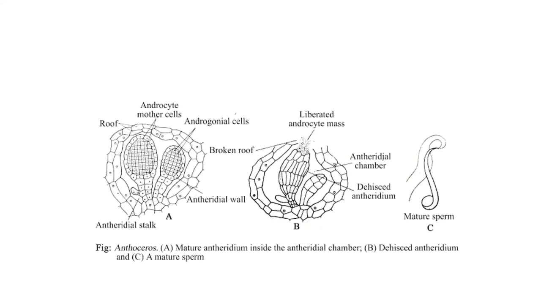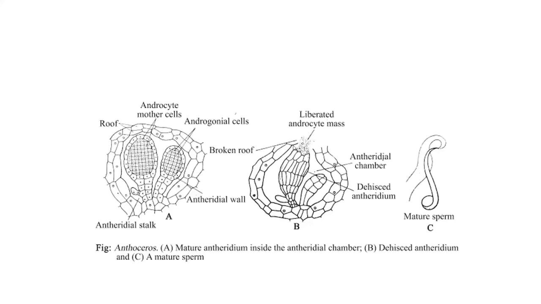Look at this diagram. You can see this is the roof of the chamber. The rest of the labels we have already checked out. These are androcyte mother cells, androgonial cells when they are immature. This is the antheridial wall or the jacket wall, and below there is an antheridial stalk, and this is a cavity. And now you can see here the broken roof.